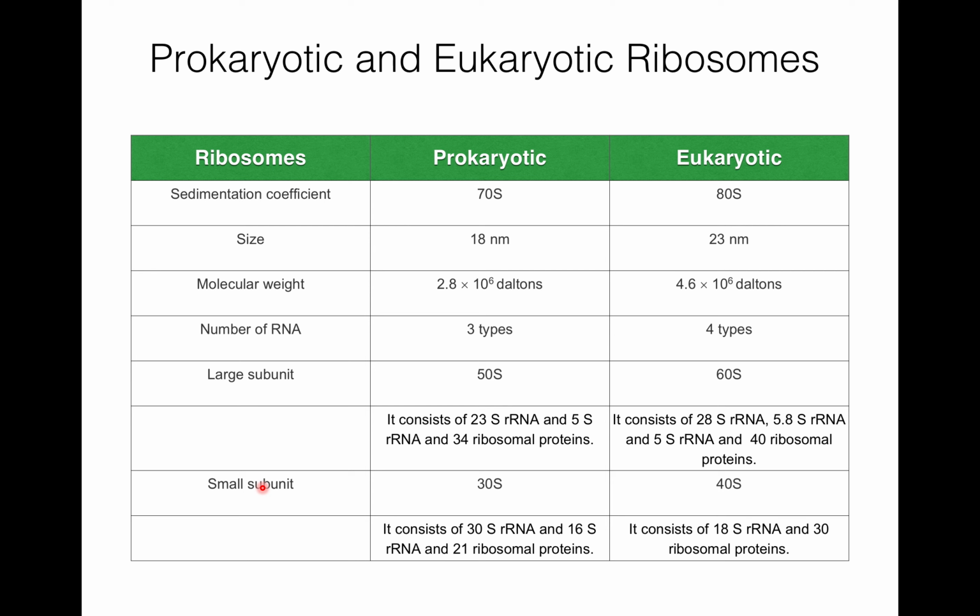Then, in prokaryotes, the small subunit is 30S, and in eukaryotes, the small subunit is 40S. So 30S consists of 16S rRNA and 21 ribosomal proteins, and 40S consists of 18S rRNA and 30 ribosomal proteins.